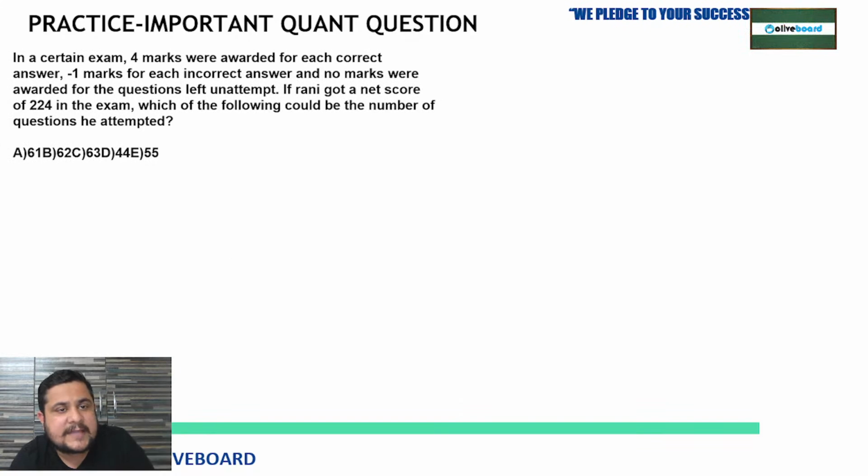In a certain exam, 4 marks were awarded for each correct answer, minus 1 mark for each incorrect answer. No marks were awarded for the questions left unattempted. If Rani got a net score of 224 in the exam, which of the following could be the number of questions he attempted?